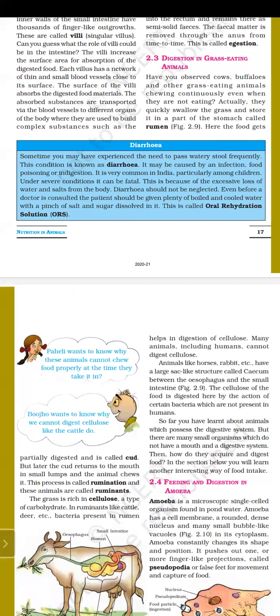Amoeba is a unicellular organism. It is made up of a single cell. So we will also learn how digestion takes place in amoeba and what kind of feeding there is.